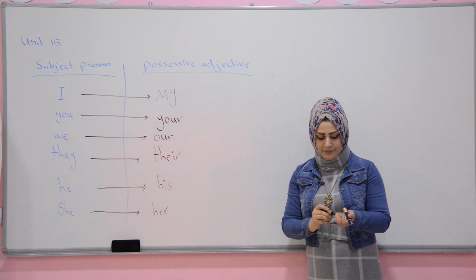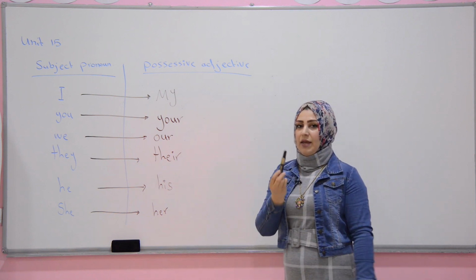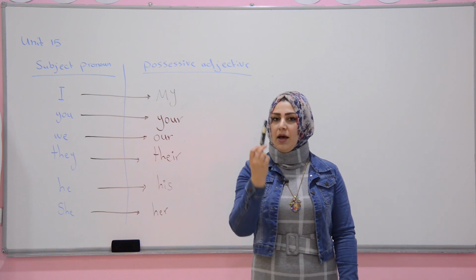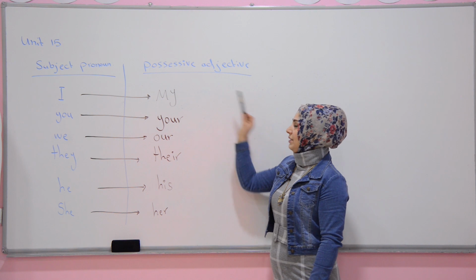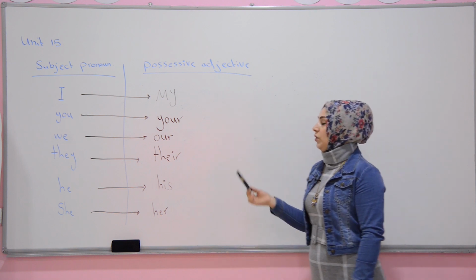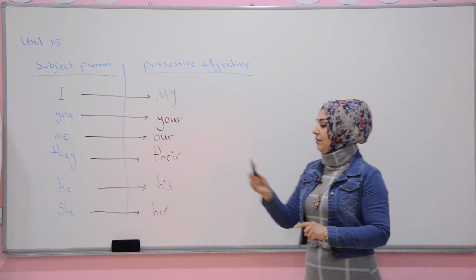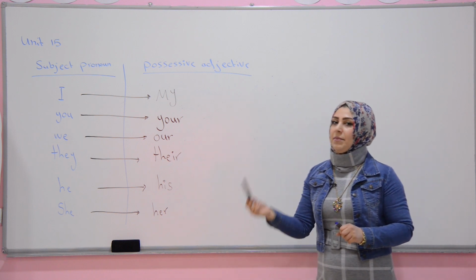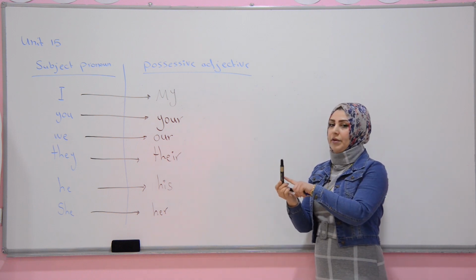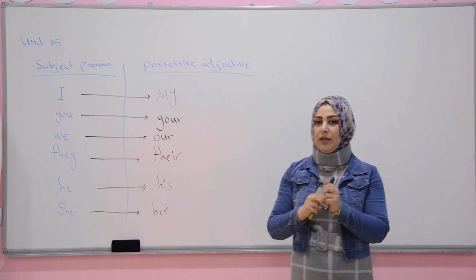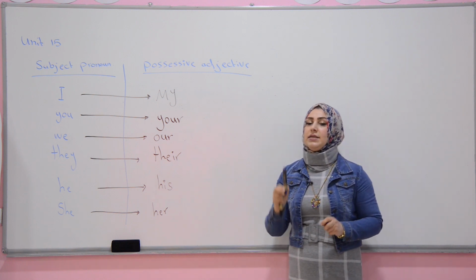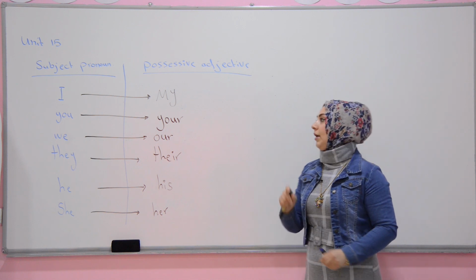For example, I have a marker. In possessive adjective, it will be my marker. My marker is black. My marker is blue, okay?